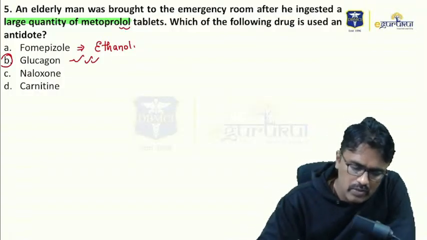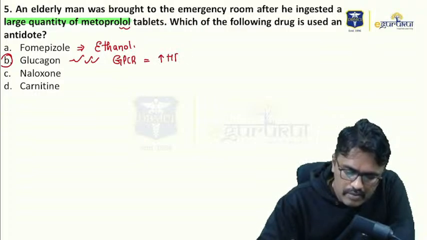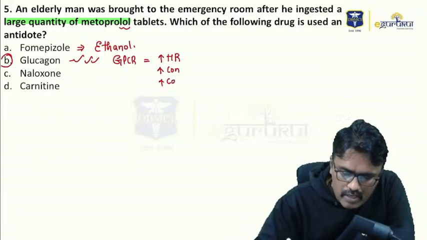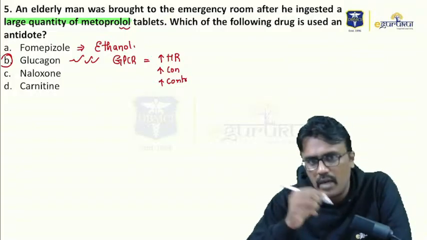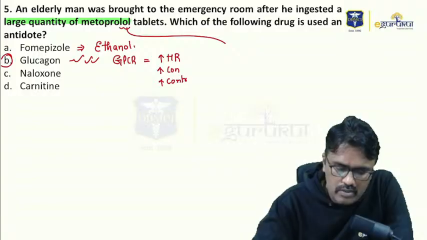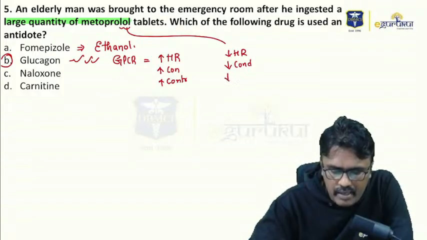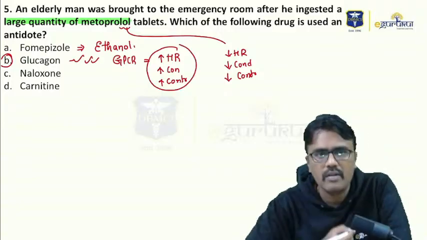Glucagon acts through its own G protein coupled receptor and it can increase the heart rate, conduction, as well as contraction in the heart. So what happens when metoprolol is taken too much? The beta blocker toxicity will decrease heart rate, conduction, and decreases contraction. So that is reversed by glucagon. That's why that is the antidote.